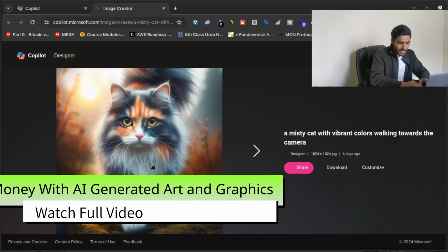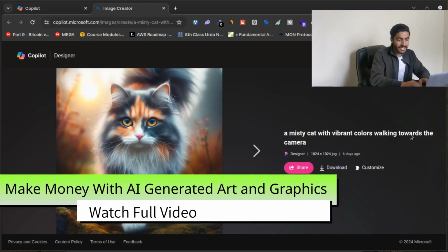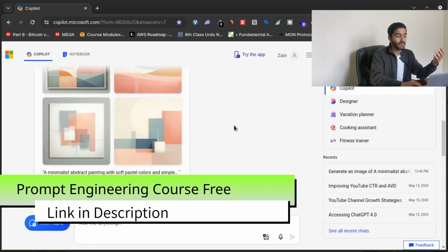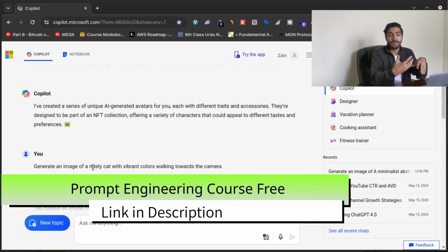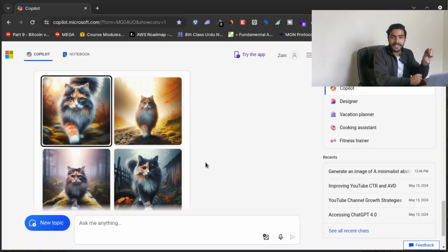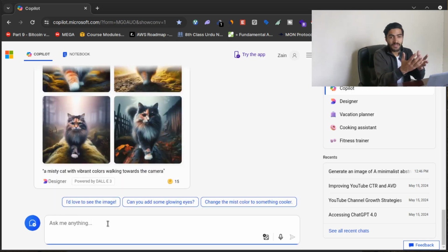Now as you can see, a misty cat with vibrant colors walking towards a camera. You have to build your expertise in these prompts, what you have to write, what prompt you have to give. You can see that the prompt is: generate an image of a misty cat with vibrant colors walking towards the camera. You have to get good experience giving prompts to these AI chatbots so that they will generate the best image for you as per your prompt. You can just give a prompt, generate an image of something with something, any prompt you can give to this Microsoft Copilot, and it will create an image.